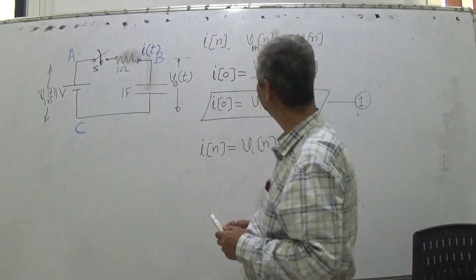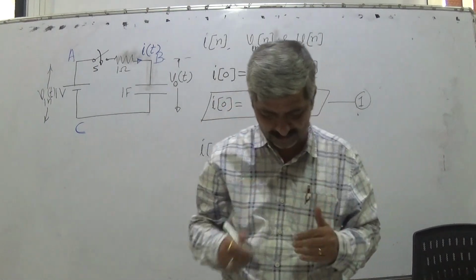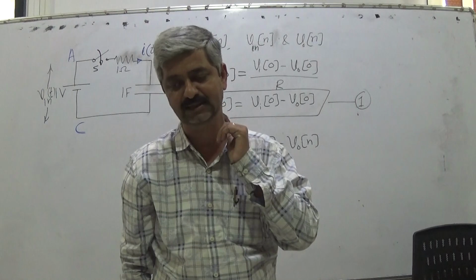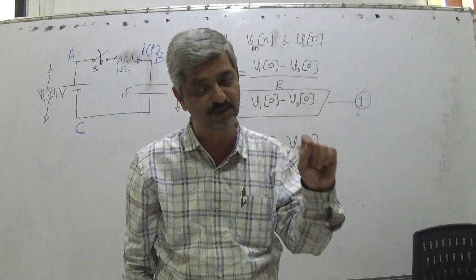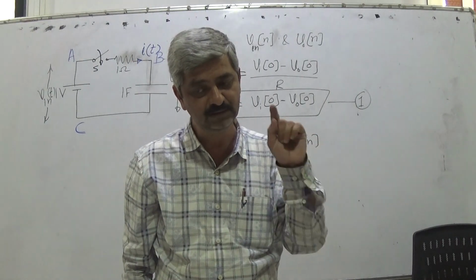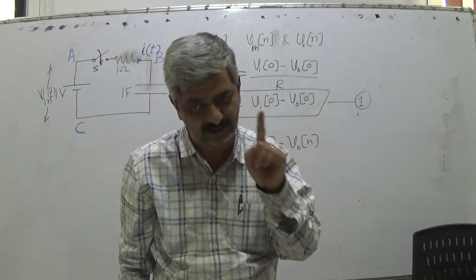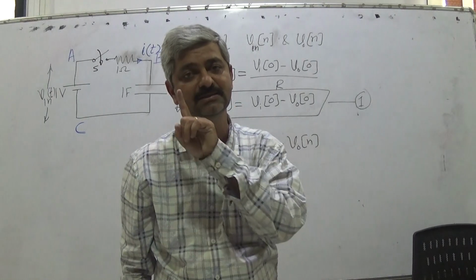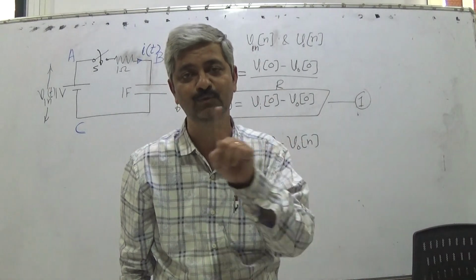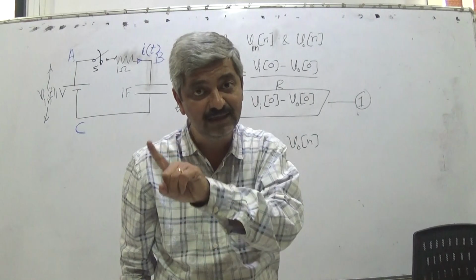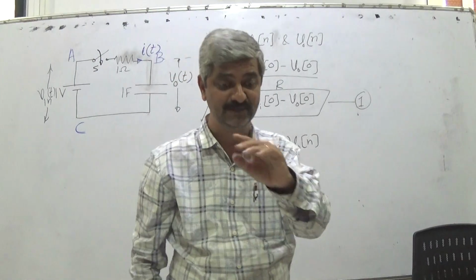Now what will happen? When current starts flowing, when I calculate current at the beginning instant when I start the circuit, I know that this current is going to increase the voltage, which will have an impact on the value of current itself, because VA minus VB is the current. IT is equal to VAT minus VBT. But that IT is going to have an impact on VBT. It is a differential impact, but I am trying to explain in simple words now.